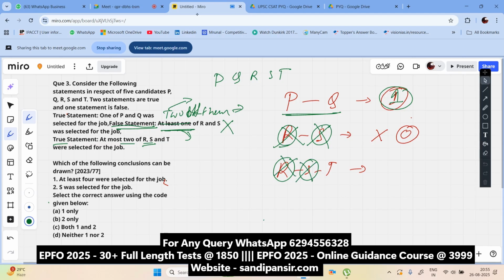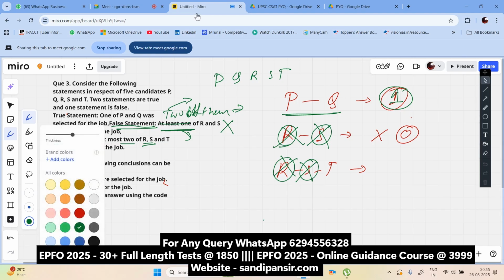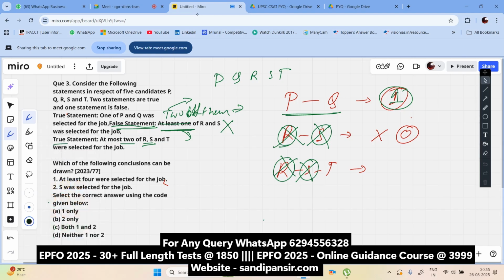Now, this is very contradictory in nature. One thing happened here. This is a true statement. If they choose to, I mean, this statement is getting wrong. Why wrong? Because the true statement says at most two. At most two. At least how much, we don't know. That means we can say at most one can be selected from here.